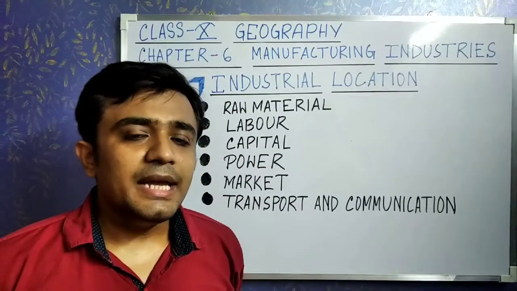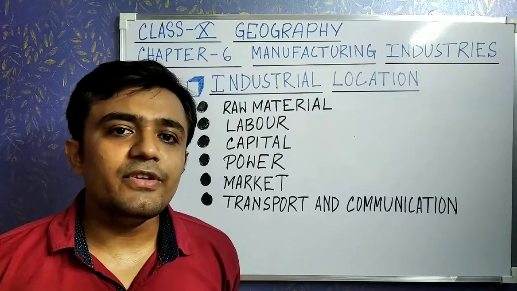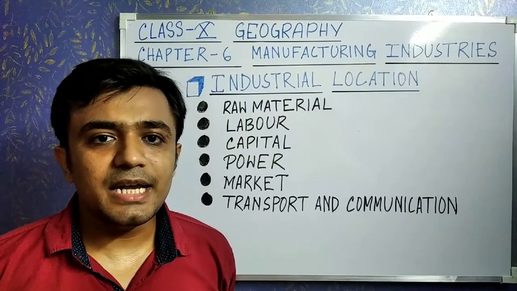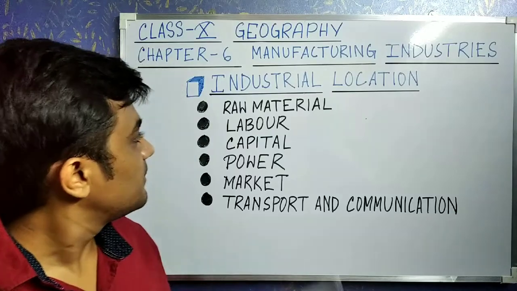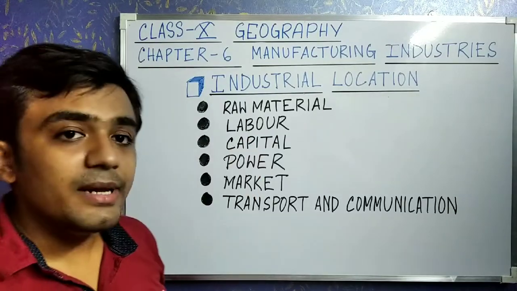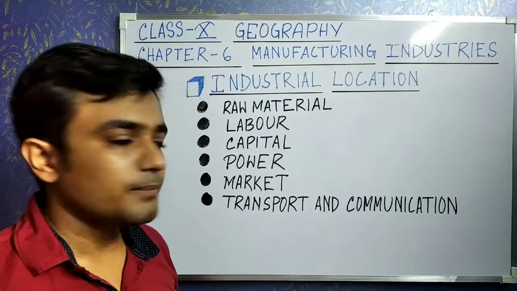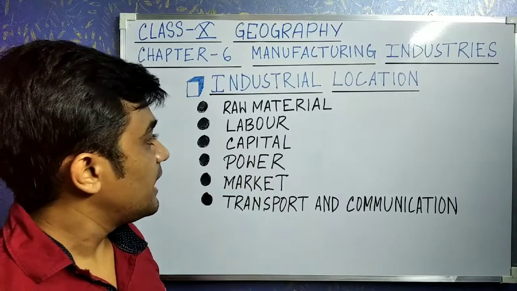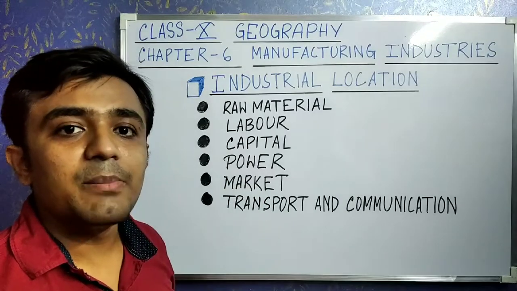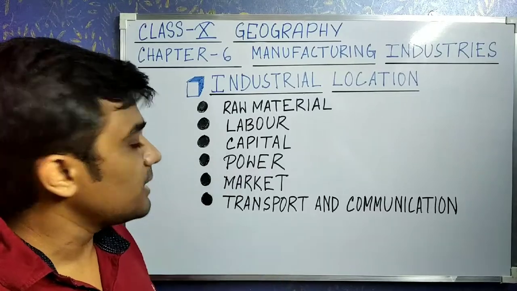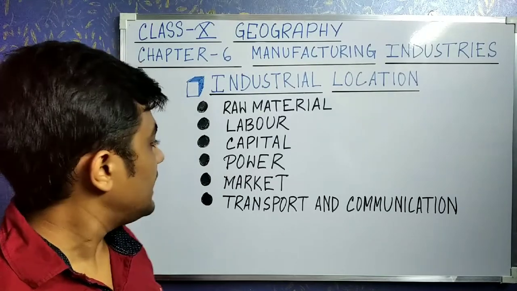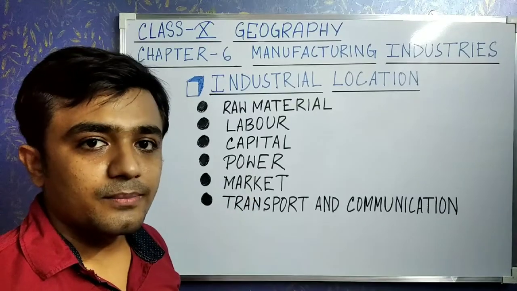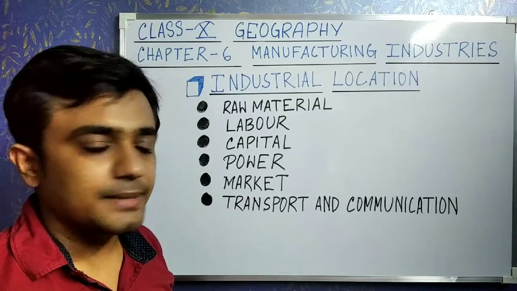Students, industries are not found everywhere. Some factors are needed for the development of industries. Those factors are: number 1, availability of raw material. Then second one, efficient and skilled labor. Then third one, capital. Capital means investment. Then next one, power or power supply, electricity.